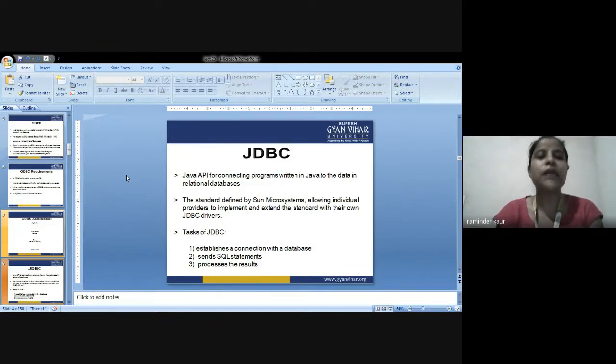There are three tasks that are associated with JDBC. First, it will establish a connection with the database. Obviously, we are using it for connectivity. Second, it will send SQL statements. Third, it will process the results.